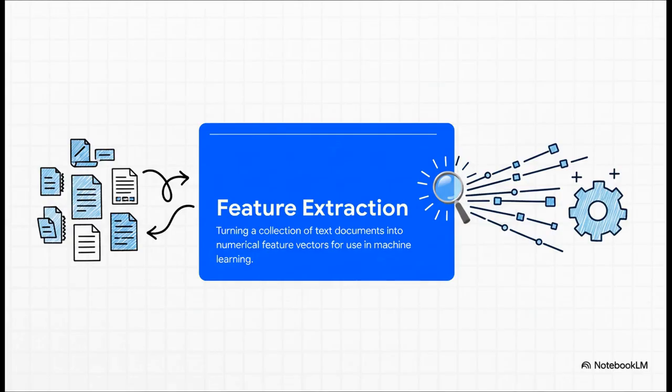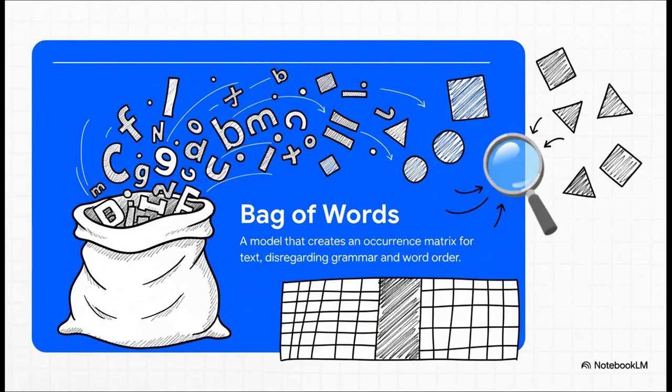This is the secret sauce. It's how we take our clean little list of words and turn it into a string of numbers, a vector, that an algorithm can finally understand and learn from. Now, one of the most popular ways to do this is a model called bag of words. And the idea is just brilliantly simple.